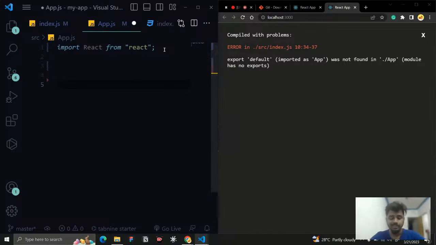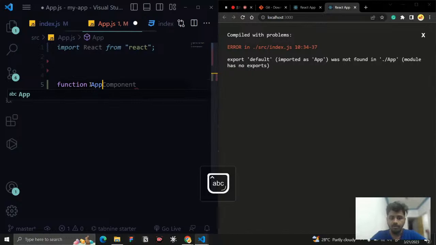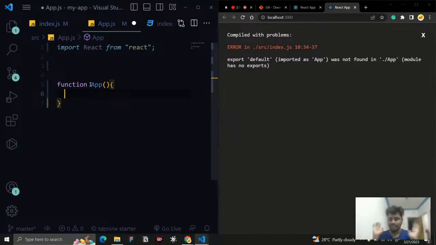Okay, for understanding purpose, I'm just going to say function, and for creating a component, the name of the component should be in caps. So here the function name is going to be a component we're going to create. It should be caps. Okay. Here I'm just going to say App. This is going to be my component name, App. And I'm just going to create a component. That's it. We have created a component.